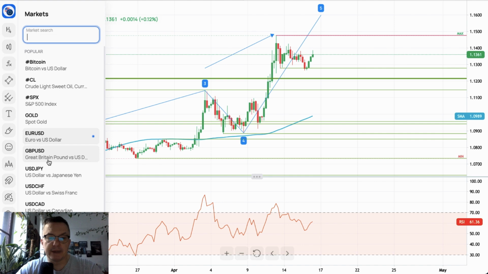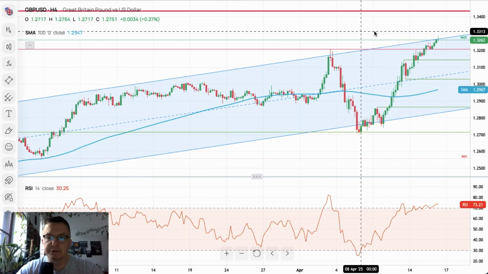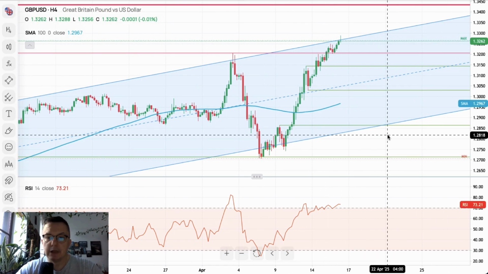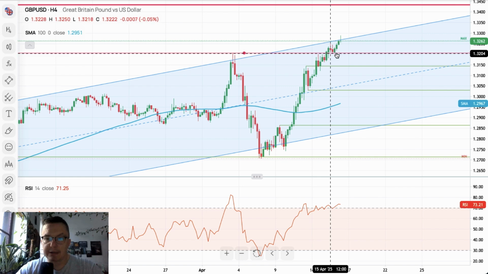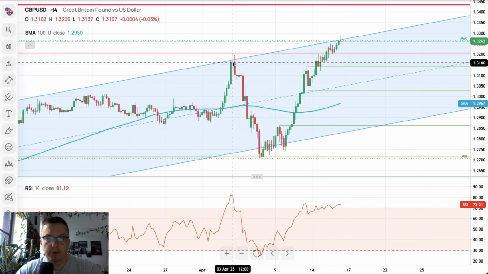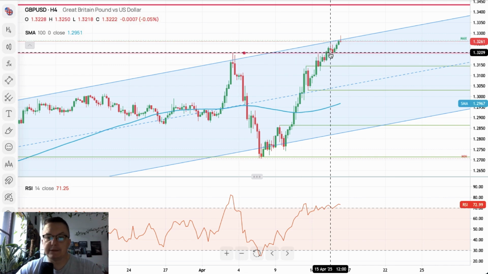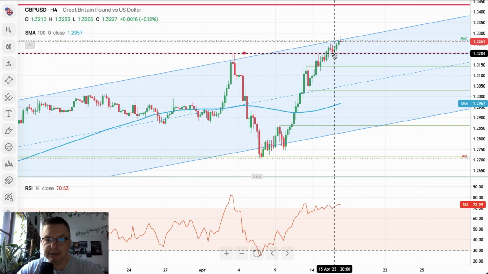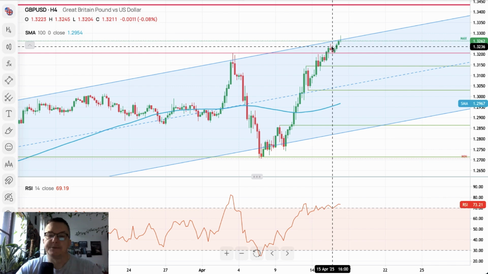Because of the data from the UK, let's take a look at the British pound. The same situation can be observed here. We got the breakout above the last swing high located at 1.3206, so this level will now act as technical support, and as you can see, the market already tested this level.